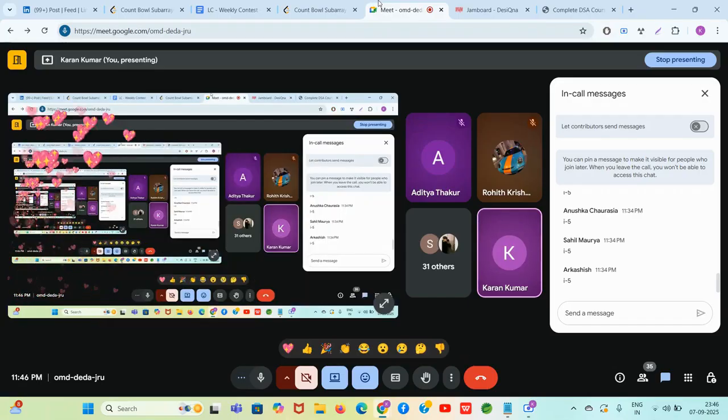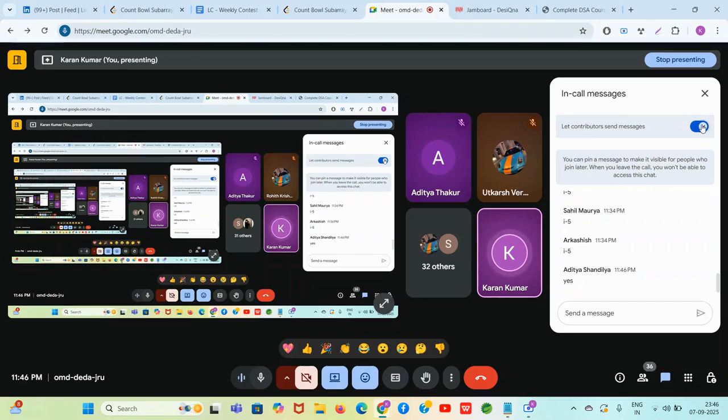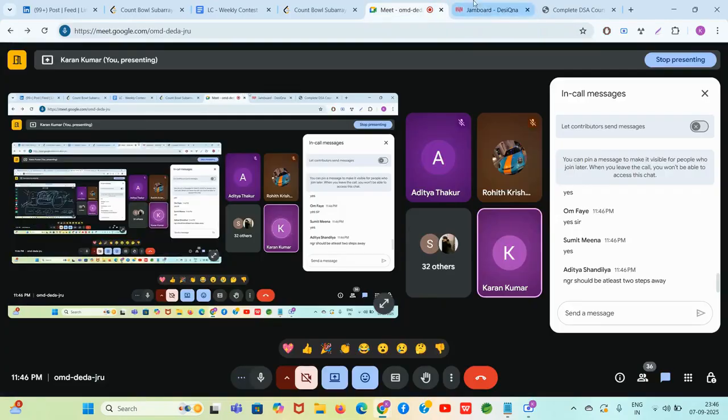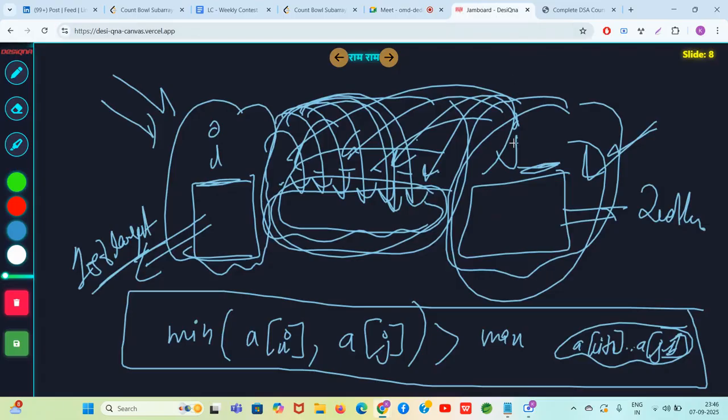So I want to know in the Google chat, are you understanding that there are only two cases possible? The subarray can be valid only if the ith element is the largest element and the jth element is the second largest element of that subarray, or reverse. I want yes from everyone. Now you guys understand these things, right?